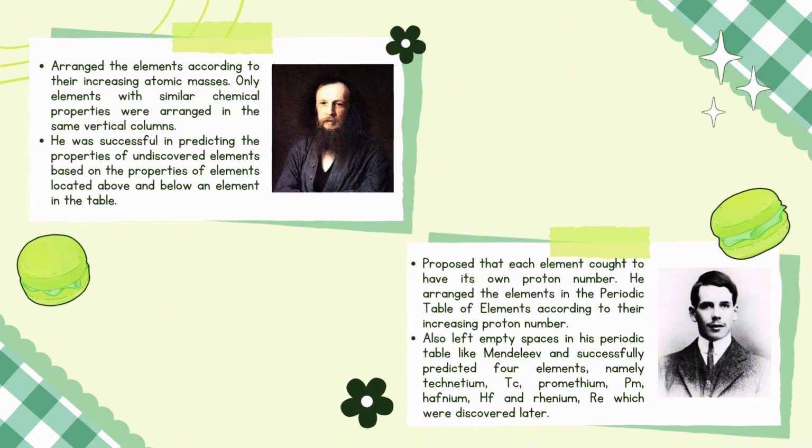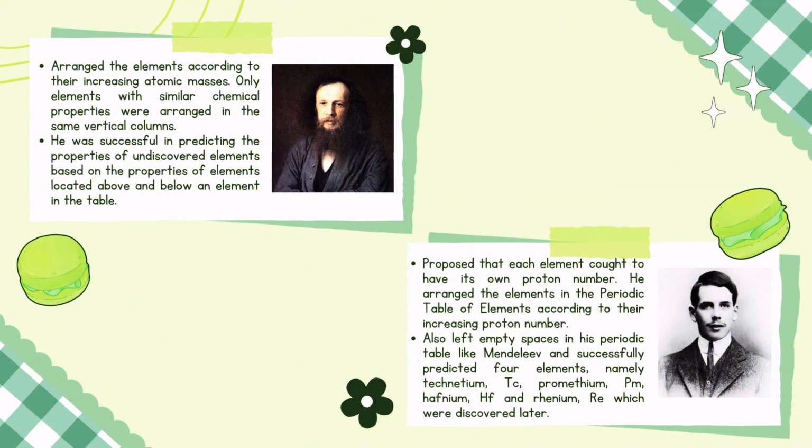Next, Mendeleev arranged the elements according to their increasing atomic masses. Only elements with similar chemical properties were arranged in the same vertical columns. He had left several empty spaces in his periodic table to be filled by elements yet to be discovered. He was successful in predicting the properties of undiscovered elements based on the properties of elements located above and below an element in the table.